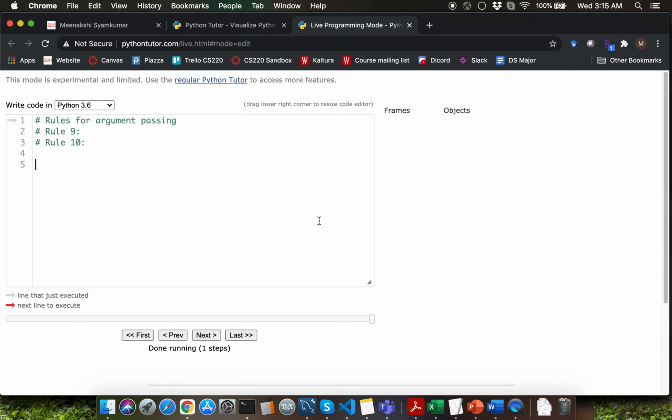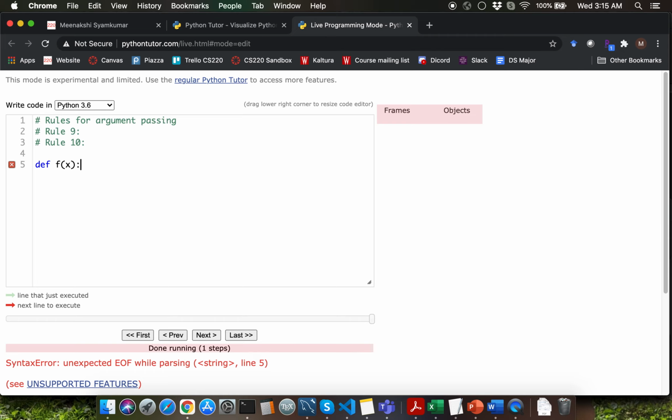Hello everyone. In this video, we'll be covering the rules for argument passing in Python. Let's get started with an example for rule 9. I'm going to define a function f which includes a parameter x. So I'll have to say def space f open parenthesis x close parenthesis colon.